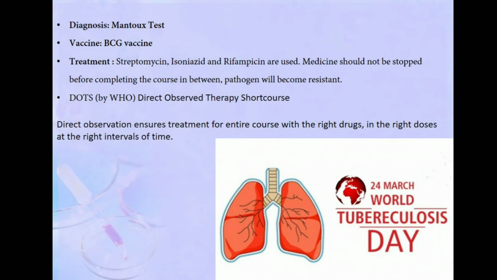And the treatment includes using various drugs like streptomycin, isoniazid, and rifampicin. And medicines, once it has been started, the course should be completed. It should not be stopped in between, because the bacteria become resistant. The pathogen will become resistant to the drug, and the drug will not be useful again. So that's why the World Health Organization has prepared a scheme. It's called the DOTS, Directly Observed Therapy Short Course, which is very effective in treating tuberculosis patients.